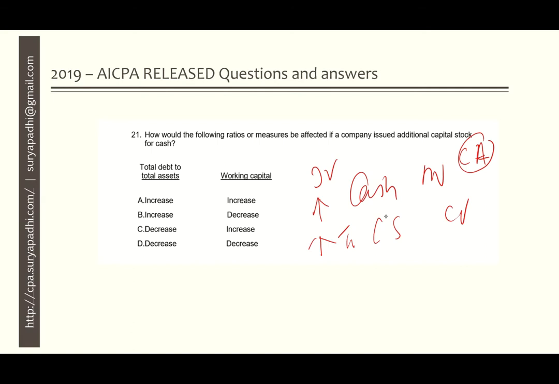So in case of option A, there is an increase in working capital, and in case of option C, there is an increase in working capital. That means option B and option D we can eliminate. Now we have option A and option C. Out of that we have to choose one. Let us see, so total debt to total asset.